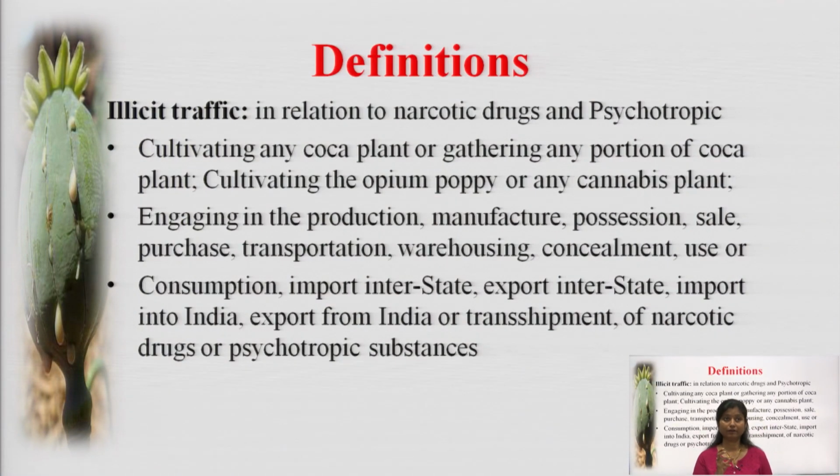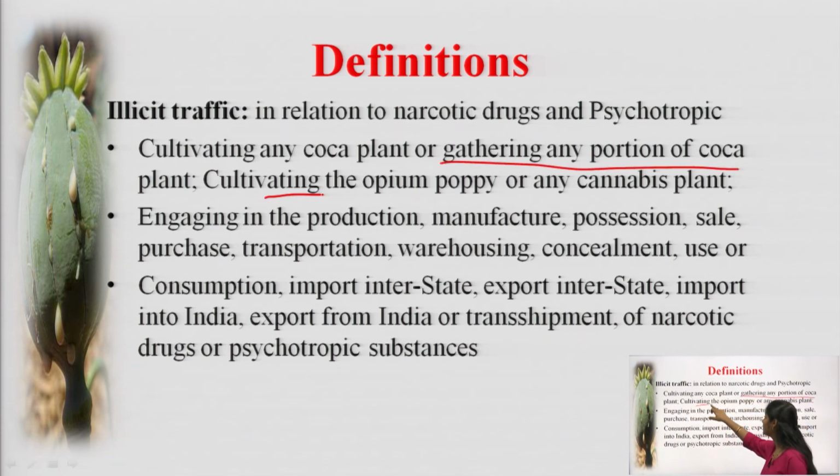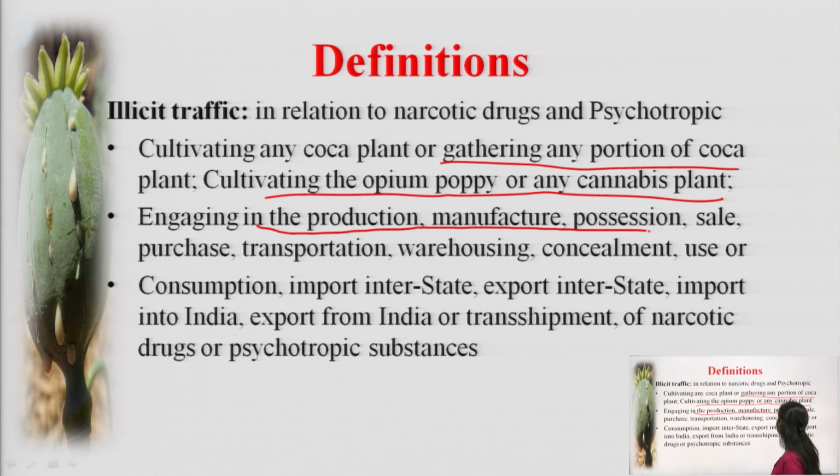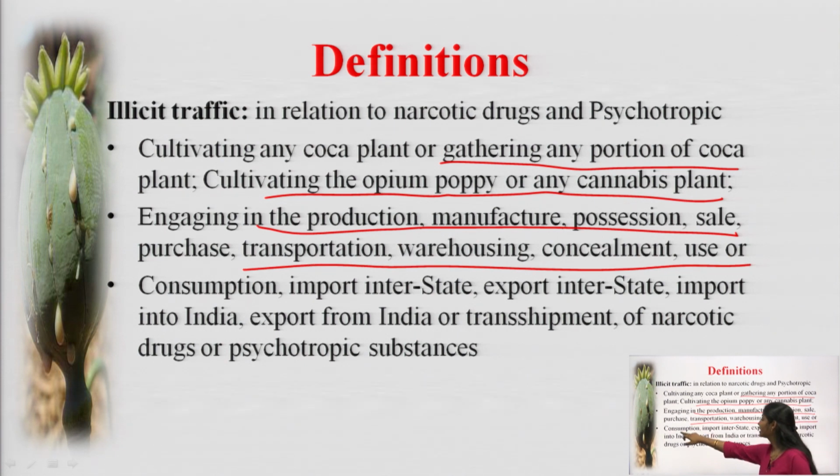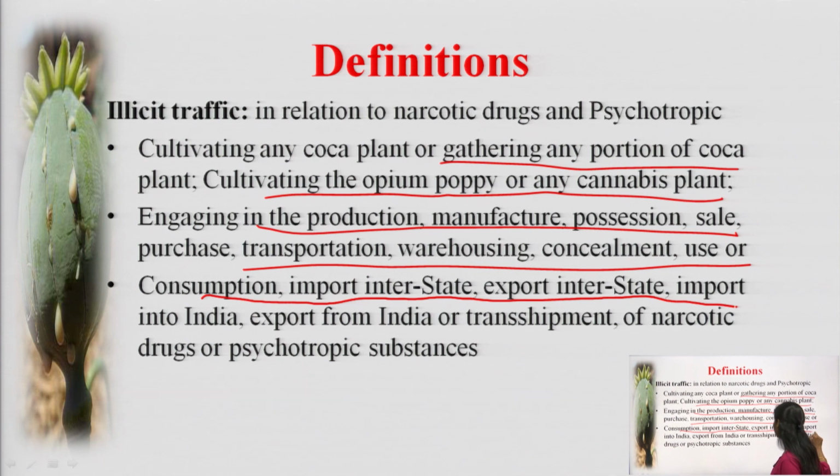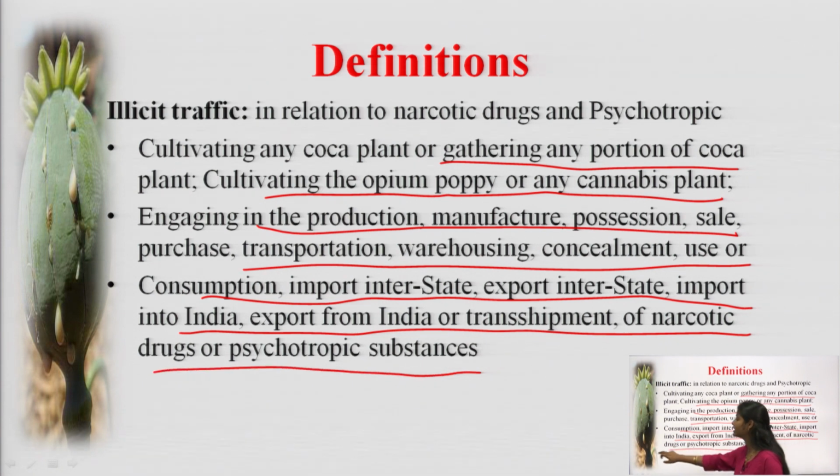In detail, this includes cultivating any coca plant or gathering any portion of it, cultivating the opium poppy or any cannabis plant, and engaging in production, manufacture, possession, sale, purchase, transportation, warehousing, concealment, use, consumption, interstate import and export, import into India, export from India, or transshipment of narcotic drugs or psychotropic substances.